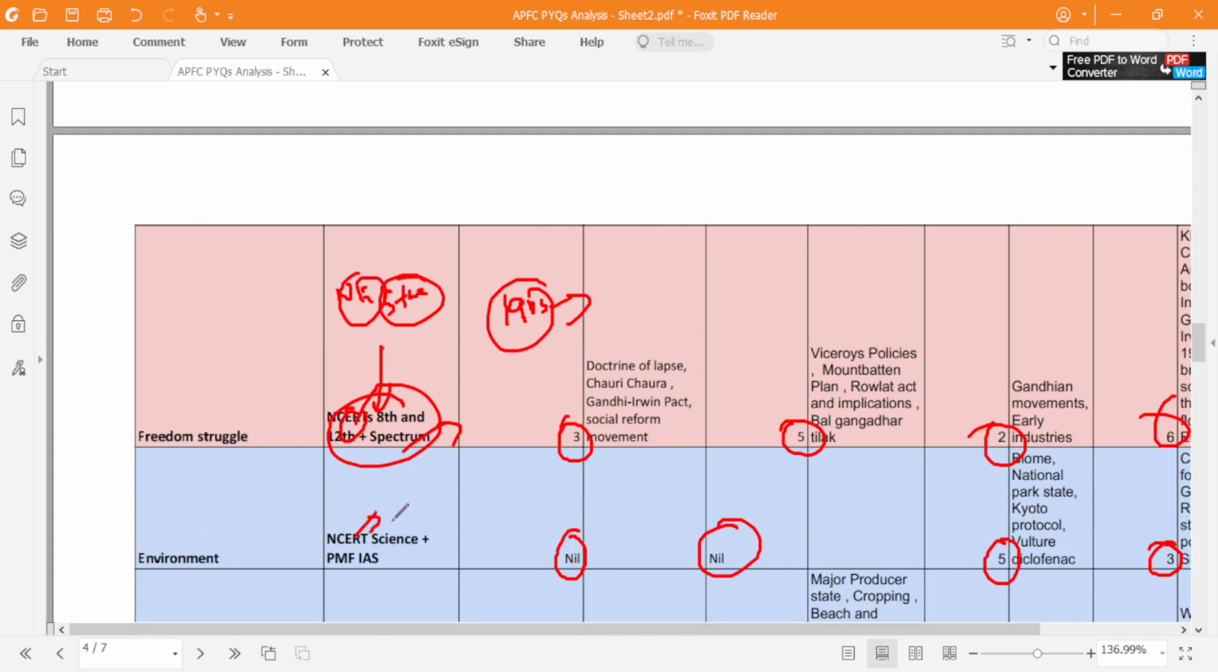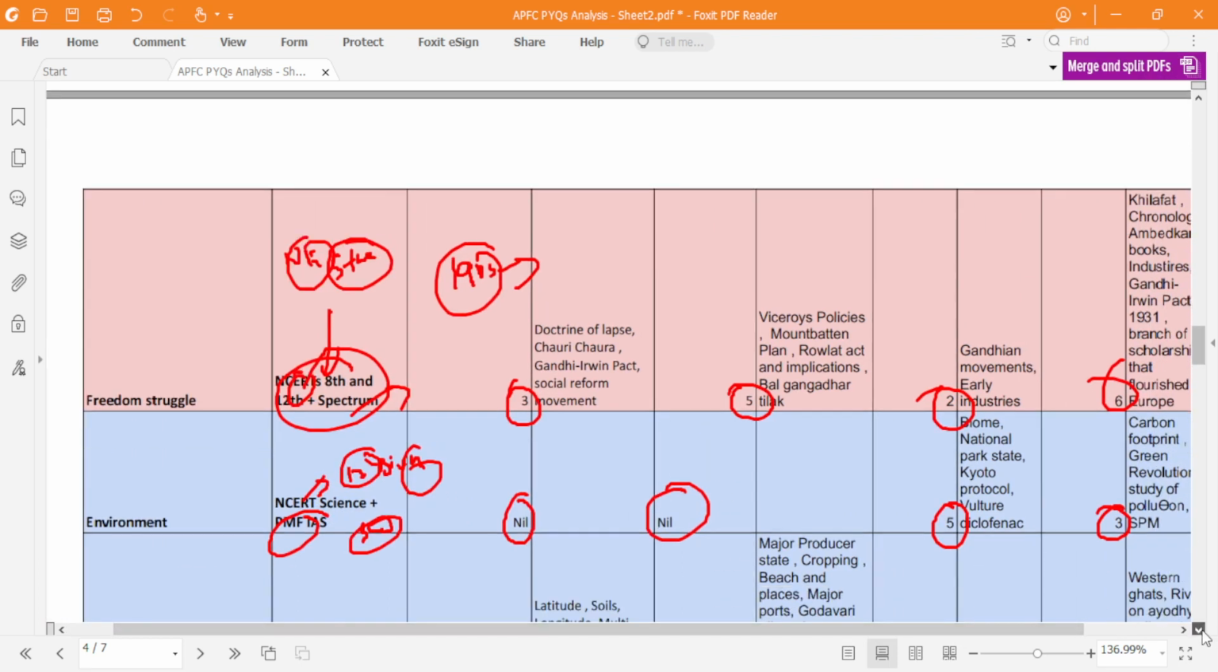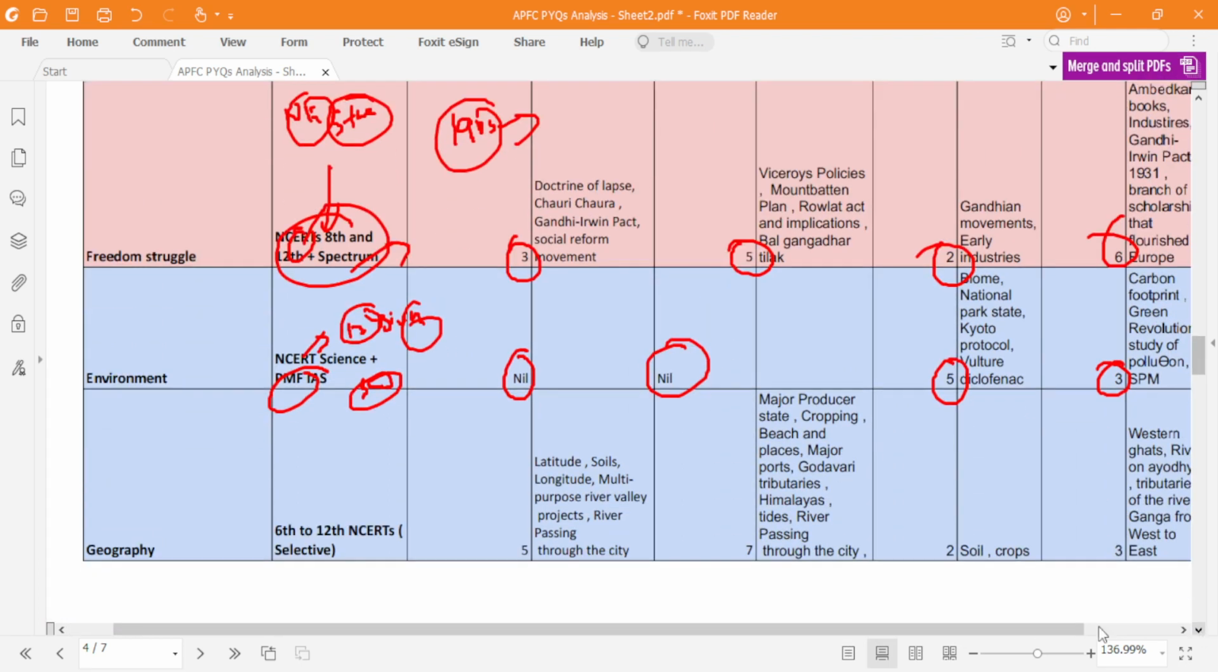For environment you can refer to science, 12th NCERT biology, and the last 4 chapters of science. And I am basically referring to PMF IAS. Some people refer to Shankar IAS notes also, that's up to you. PMF IAS, I found very handy, and I personally like that book.